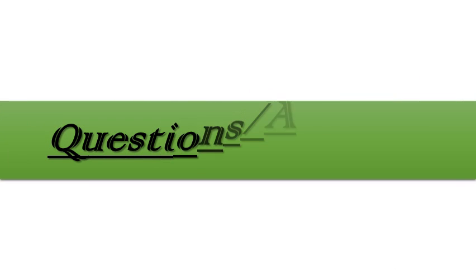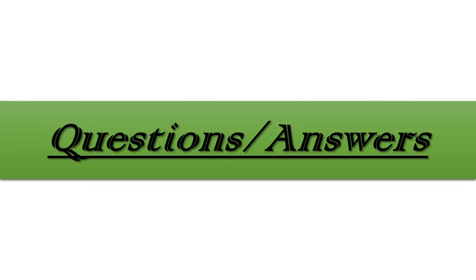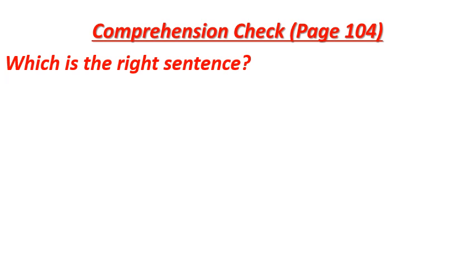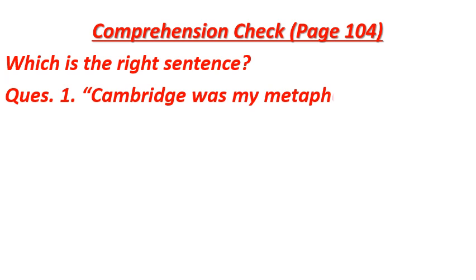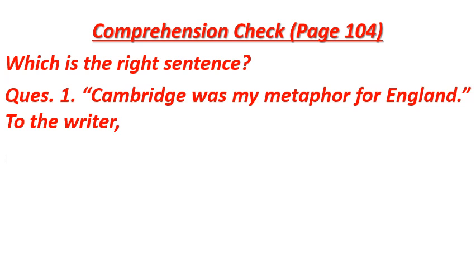So now let's discuss questions and answers in detail. Now let us see Comprehension Check, which is on page number 104. Question number 1. Which is the right sentence? Cambridge was my metaphor for England, to the writer.